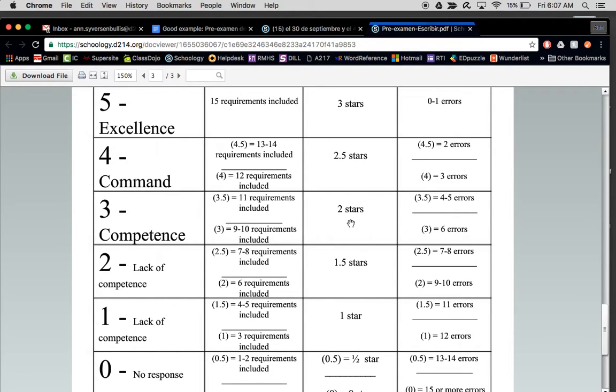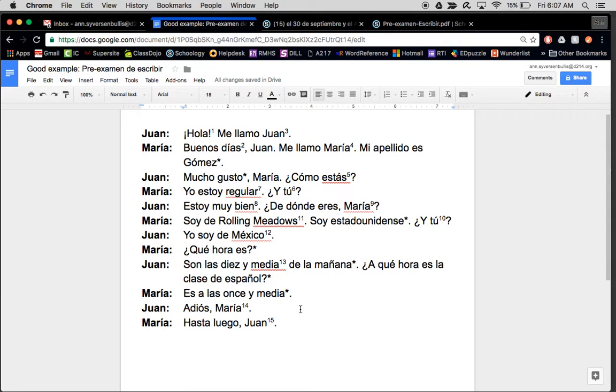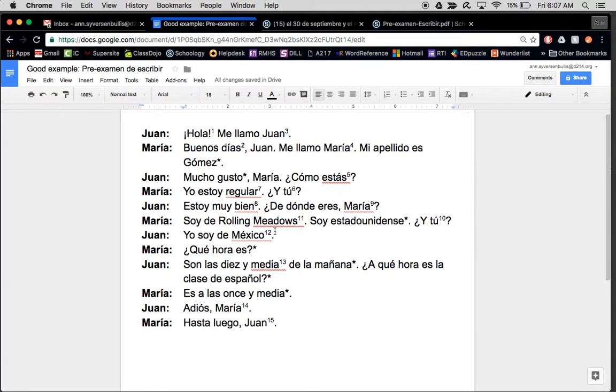That really starts to bring it down. So even if I were to have all the requirements and no errors, and I only had 2 stars, that brings me to a 13 out of 15, which is only an 87%. If I include more examples of things I know how to say, there's a much better chance that I'll get all the way up here for the full 5 points for the topic development. Okay, and then finally you can just see how the conversation has been completed.